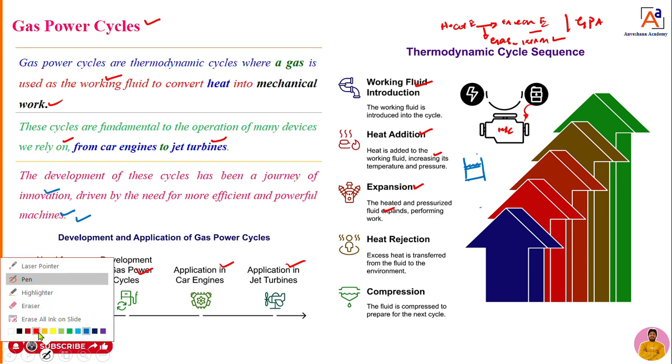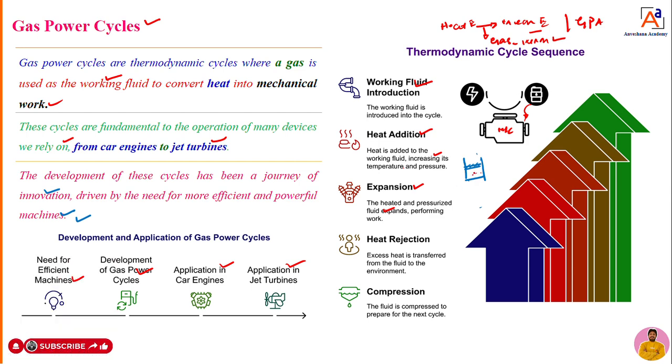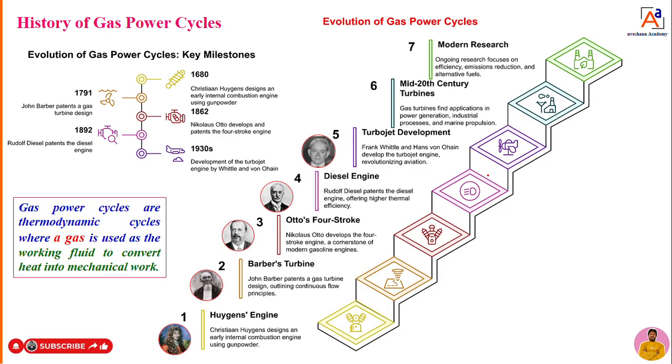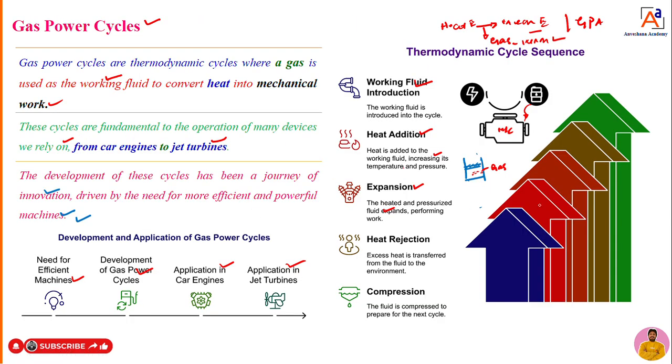Now what type of gas have I taken? As I told, assume that compressed gas I have taken. So now assume that this is a piston and cylinder arrangement. Initially, the gas I have taken is compressed. Then second, I am going to supply heat to the gas.